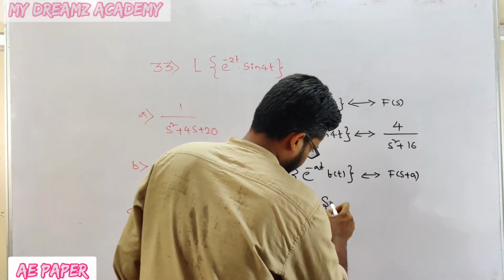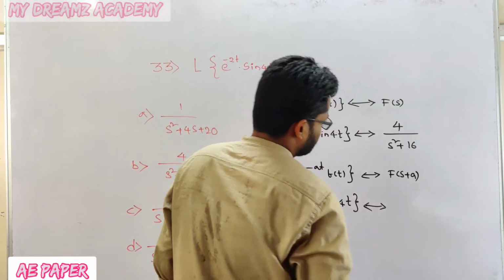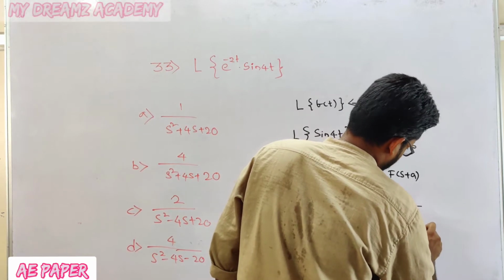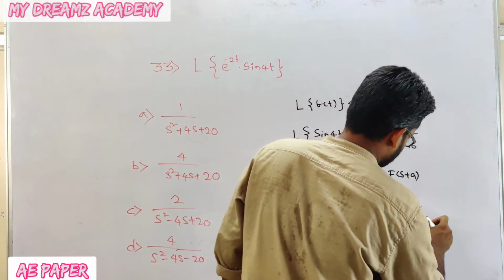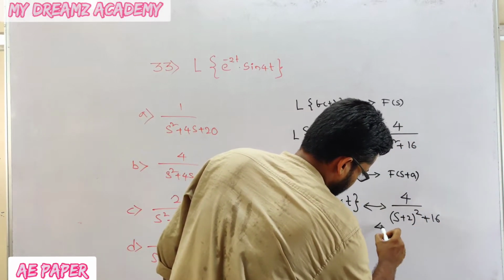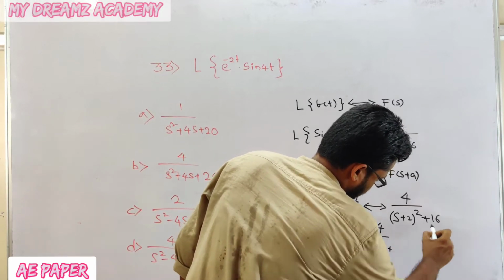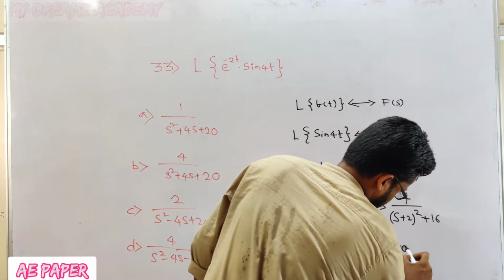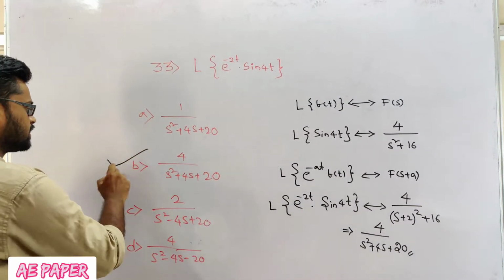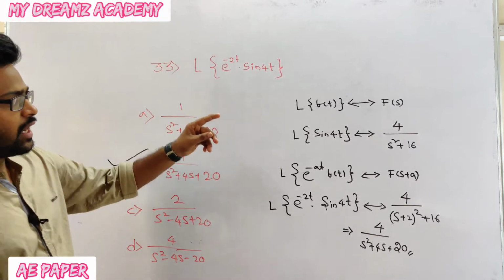and sin 4t. It will give 4 by s plus 2 whole square plus 16. So this value is 4 by s square plus 4s plus 4 plus 16, that is 20. So which option is correct? Option B is correct, 4 by s square plus 4s plus 20. Like that we have to see.